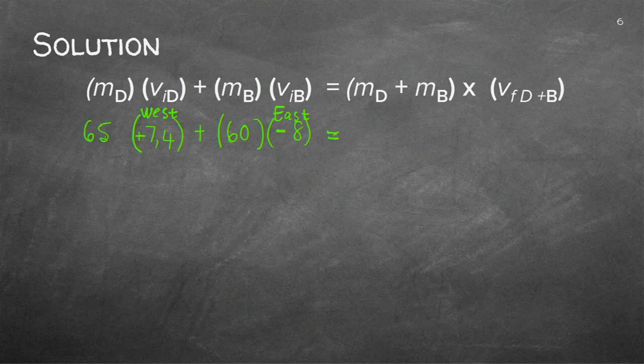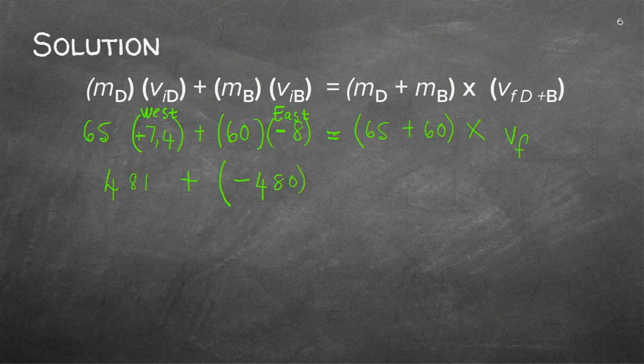After the tackle, they cling to each other, so I can actually add them together because they act as a system, and what's being asked of me is to determine the velocity after the tackle. Now I just have to do the math. So I calculate 65 times 7.4 plus the 60 times minus 8, which gives me minus 480.